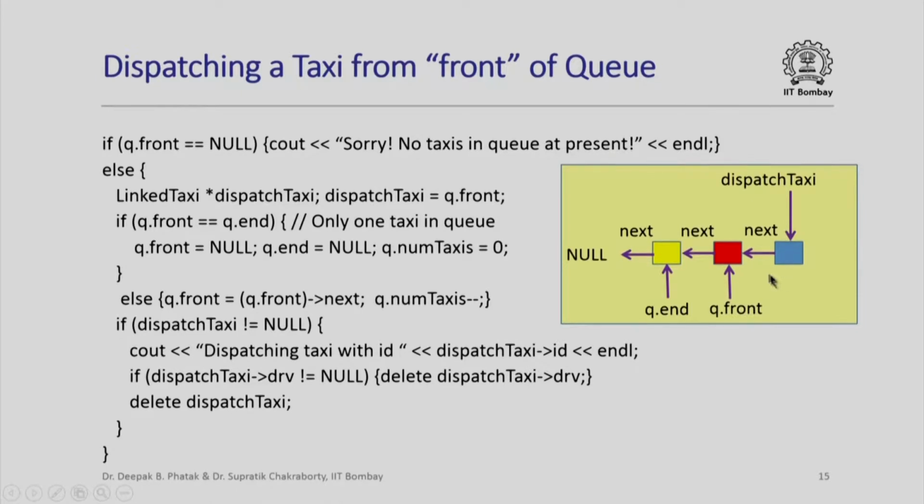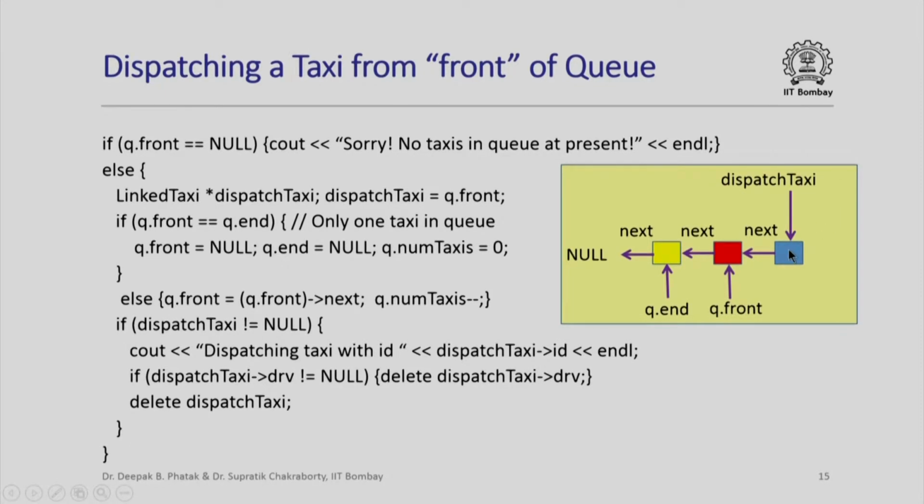And before we deallocate this object of type link taxi, please note that one of the members of this object was a pointer to an object of type driver, and that object was also dynamically allocated. So if we are going to deallocate this object, we better deallocate that object as well, otherwise that object allocated in the heap would just be hanging around and nobody would be pointing to it. So that is what we do here. We check if dispatch taxi arrow drv is not equal to null, then we delete dispatch taxi arrow drv. This would free up the object of type driver allocated on the heap.